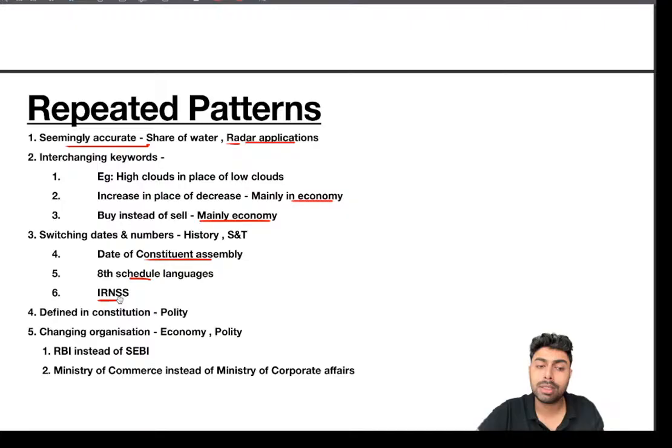And also in science and technology, something that is very relevant, like the IRNSS satellite, the number of satellites in the geostationary as well as the geosynchronous orbit, those things were switched. Instead of 4, 3, like the numbers were 4 and 3, those were switched. So those sort of questions are very relevant when it comes to concepts in science and technology that are very, very current relevant. IRNSS is very important and very relevant, and similar thing can be expected in GSLV, PSLV, all of which I have explained earlier. The stages will be switched. Instead of the first solid stage, it will be given as first liquid stage, things like that.